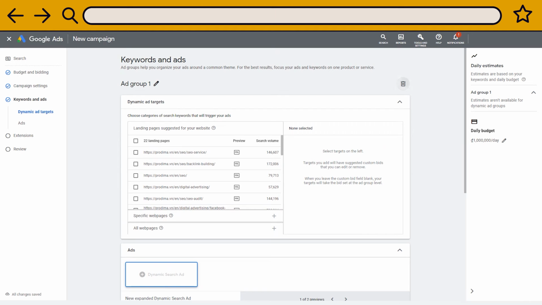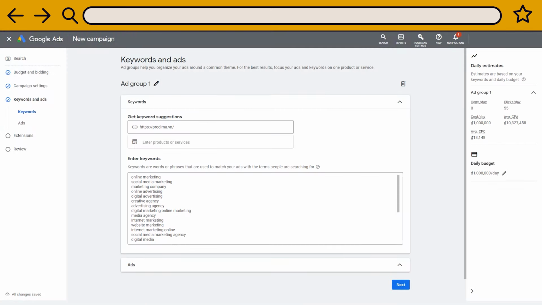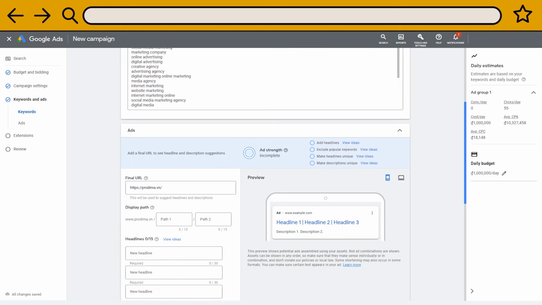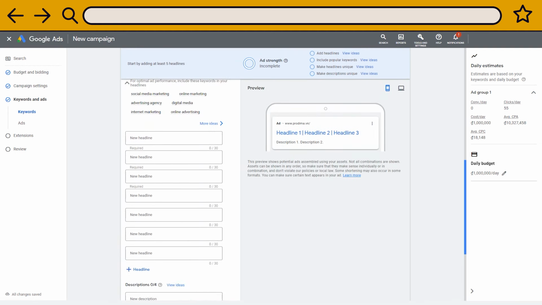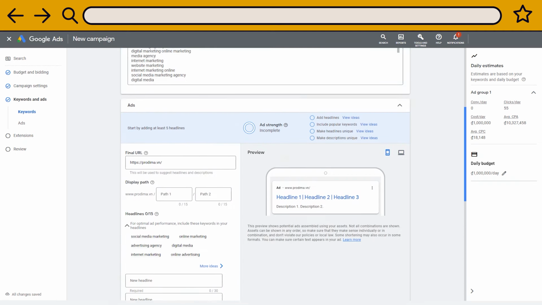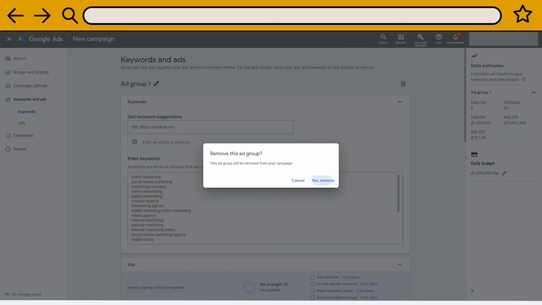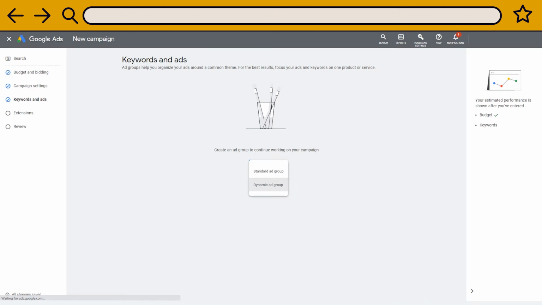I can also consider another option, which is the standard ad group. In this case, I must input keywords and write myself the headline variations of my ads. It requires more preparation. This way is much more time-consuming, but it is more efficient. Note that the tool supplies me with a list of suggested keywords based on the reference website. I can keep them, remove a few, and add more if I want. For this example, I create a dynamic ad group.